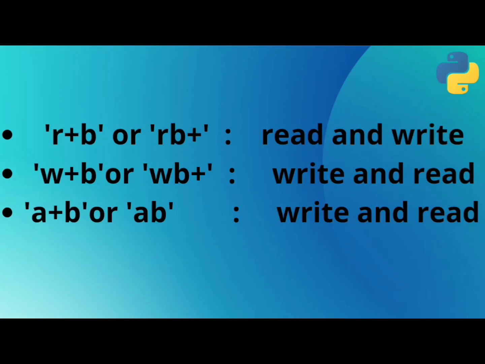r+b or rb+ is read and write. The file must exist, otherwise an error is raised. Both reading and writing operations can take place. And in w+b or wb+, write and read mode, the file is created if it does not exist. If the file exists, the file is truncated, that is, past data is lost. Both reading and writing operations can take place. And in the last, a+b or ab+, write and read, the file is created if it does not exist. If the file exists, the existing data is retained. New data is appended. Both reading and writing operations can take place there.